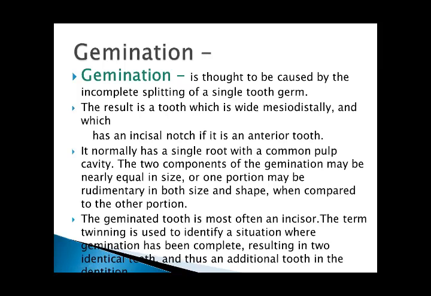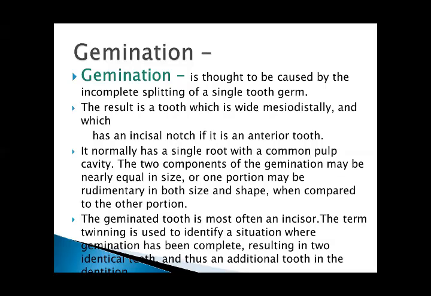Gemination. Gemination is thought to be caused by incomplete splitting of a single tooth germ. The result is a tooth which is wide buccolingually and which has an incisal notch if it is an anterior tooth. It normally has a single root with a common pulp cavity. The two components of the gemination may be nearly equal in size, or one portion may be rudimentary in both size and shape when compared to the other portion. The geminated tooth is most often an incisor.